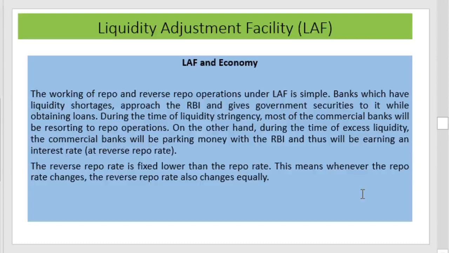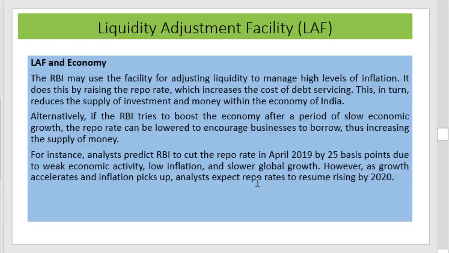During an inflationary period, reverse repo transactions will be there, and if there is a depression or a shortage of liquidity, repo transactions will be done. The RBI uses this facility for adjusting liquidity to manage high levels of inflation, and it does this by raising the repo rate, which increases the cost of debt servicing, and this in turn reduces the flow of investment money within the economy. If RBI wants to boost the economy after a period of low economic growth, then the repo rate can be lowered to encourage business to borrow, thus increasing the supply of money.